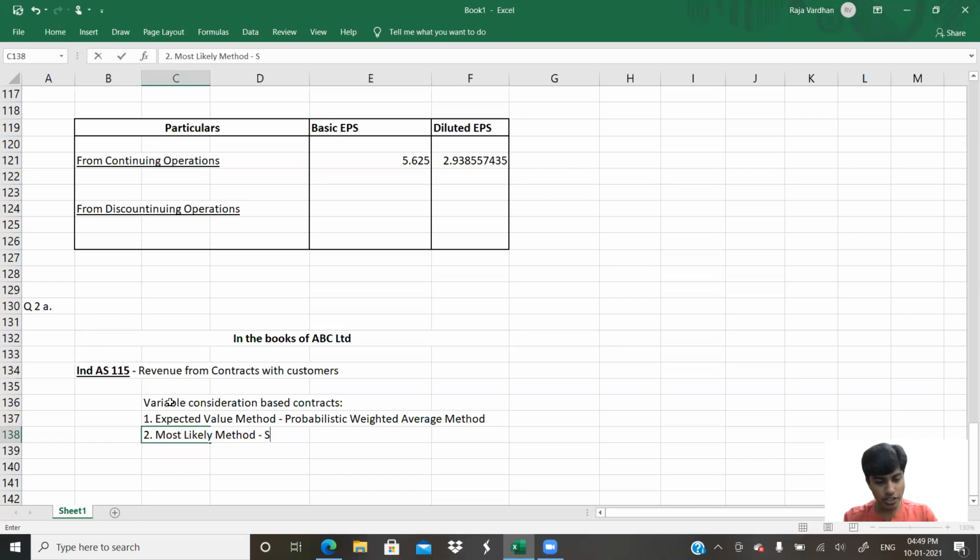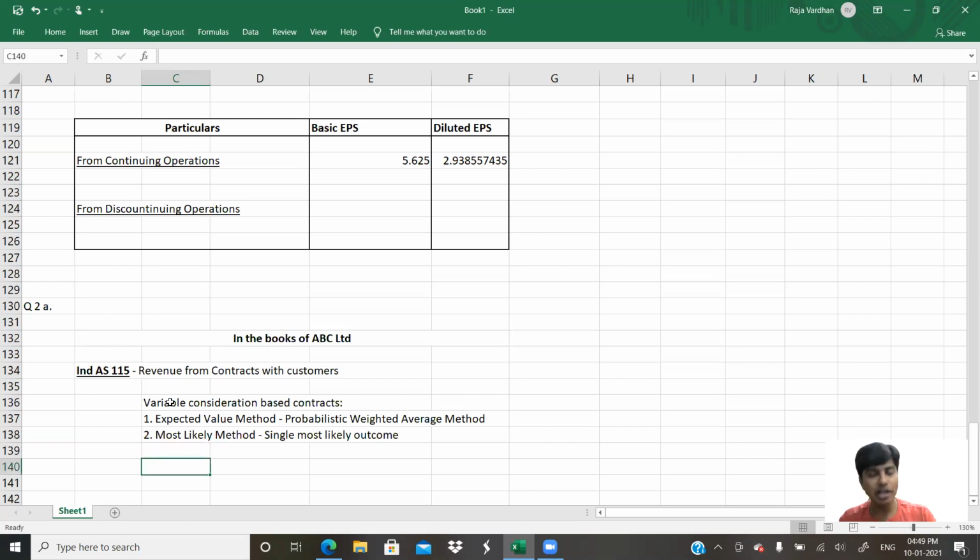Then what we do is, if a single most likely outcome is there, then we go for it. Single most likely outcome. It's basically performance based. Like, okay, fine, if you do it within this much time, this much revenue. If you do it in less than this much time, you get a bonus. If such kinds of scenarios are there, we basically go by the most likely method.